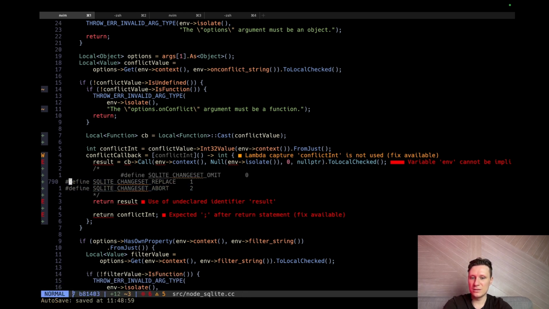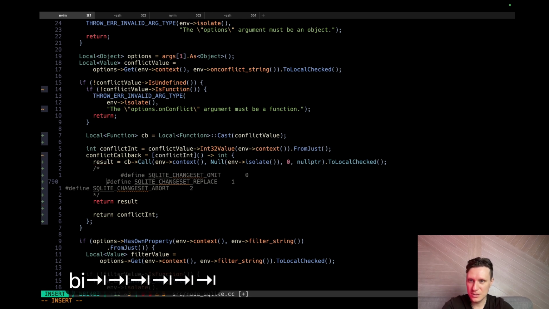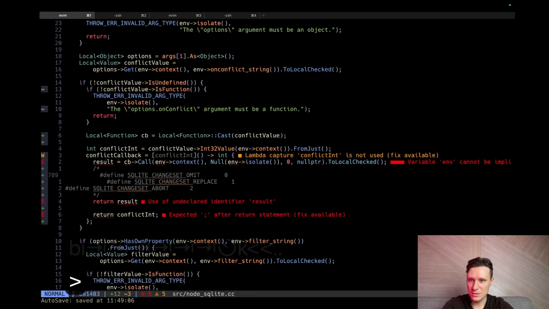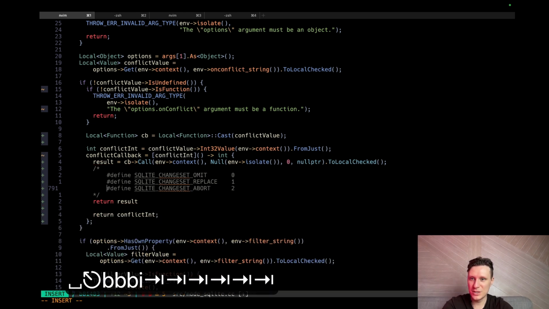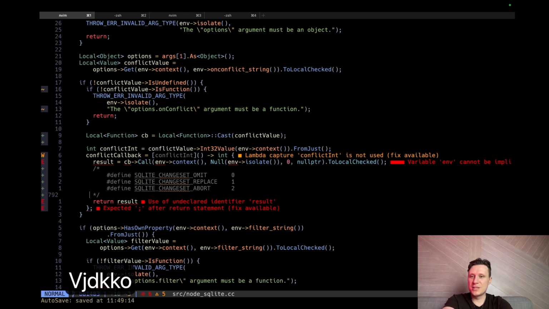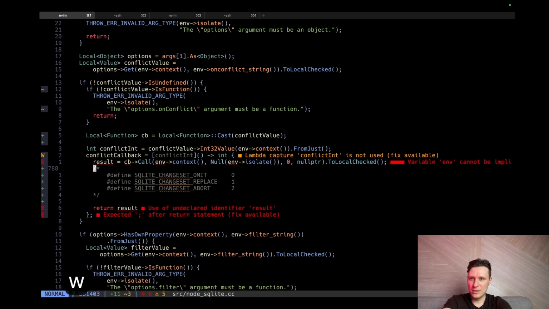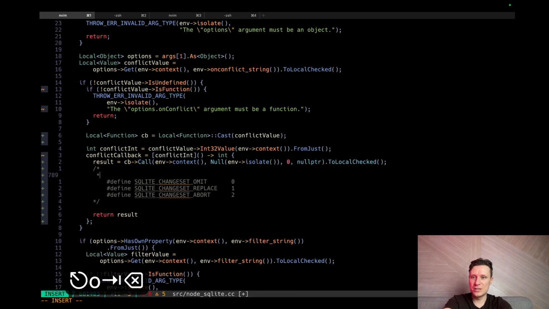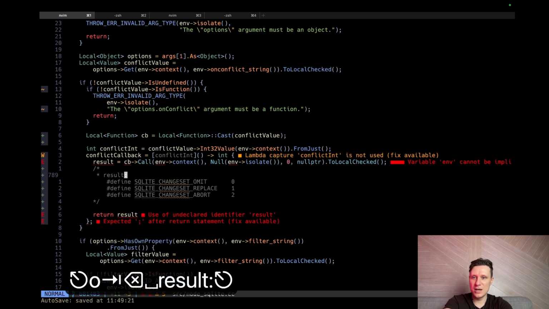And hold on a second, why doesn't this work? Somehow formatting is broken here. I will get it later. So it should be like this. This is the result. Result is these guys.